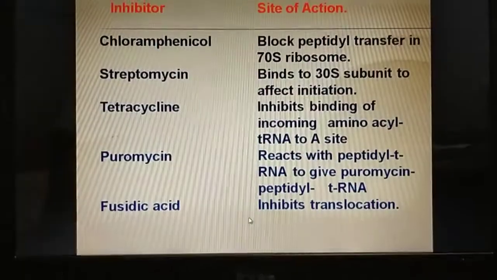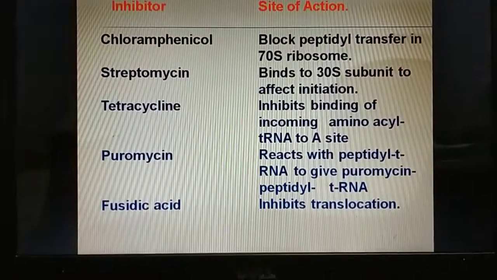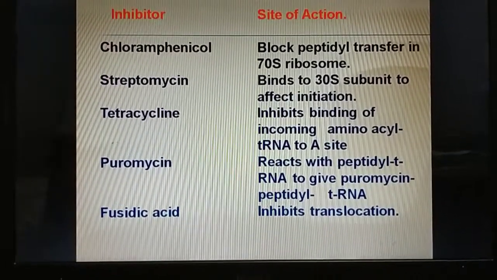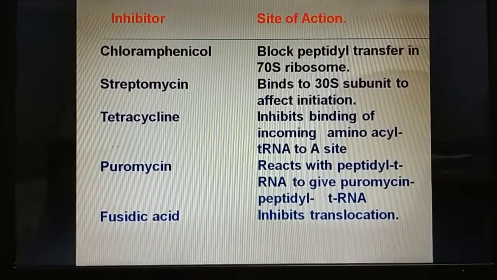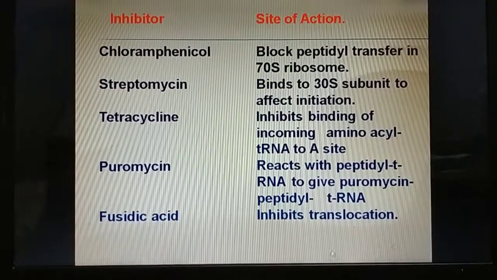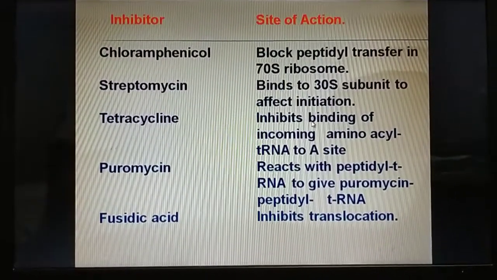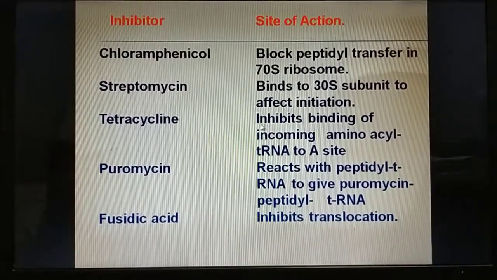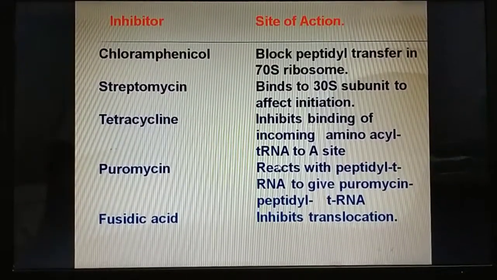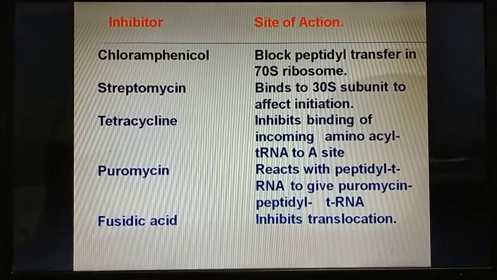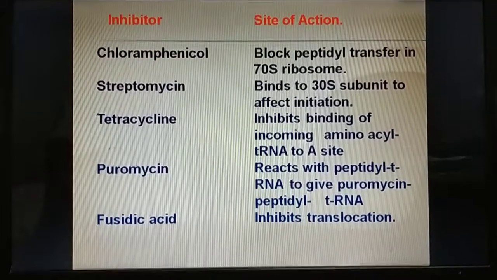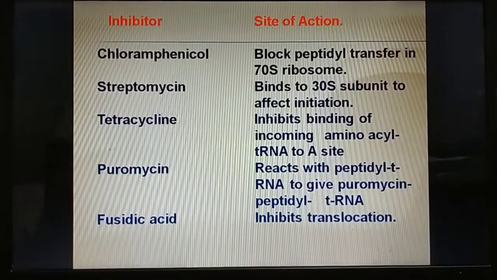This is the process. And there are some inhibitors which inhibit the translation process at different sites of action. Chloramphenicol blocks peptidyl transferase in the 70S ribosome. Streptomycin binds to the 30S subunit to affect initiation. Tetracycline inhibits binding of incoming amino acid tRNA to the A site, and puromycin reacts with peptidyl tRNA to give puromycin peptidyl tRNA. Fusidic acid inhibits translocation.